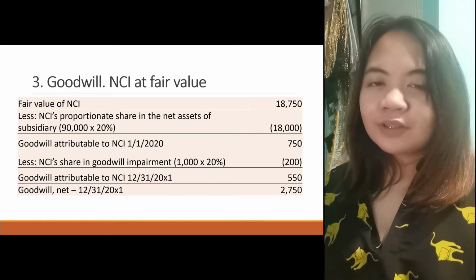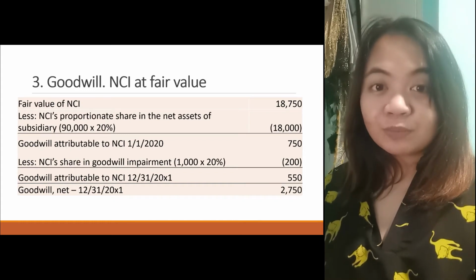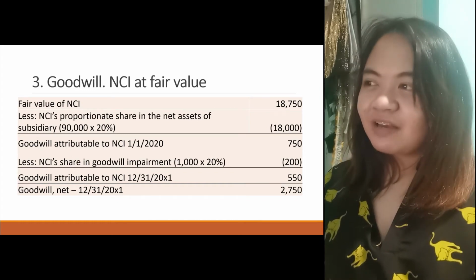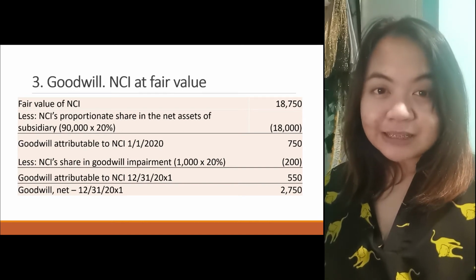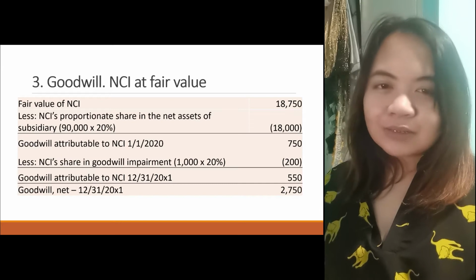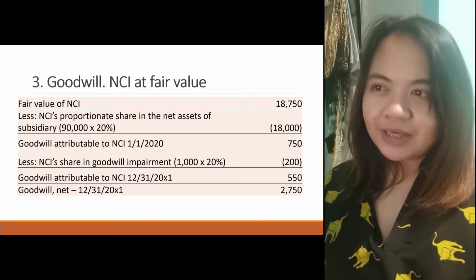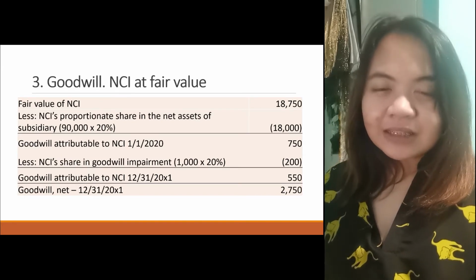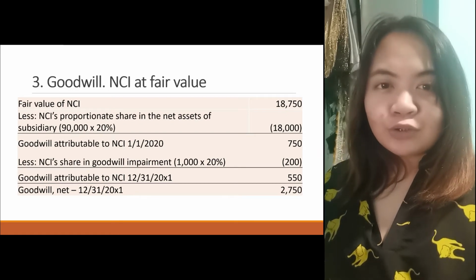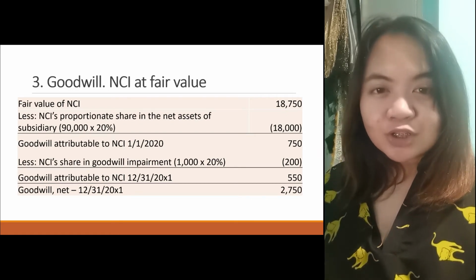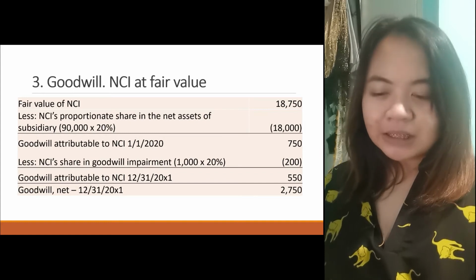Next, we have the computation of goodwill attributable to NCI. We have the fair value of the NCI. We don't use the consideration transferred because that belongs to the parent only. This one will start at the fair value of the NCI. It's given, 18,750. Actually, you can compute it also. How do you compute it? The consideration transferred, that's 75,000.